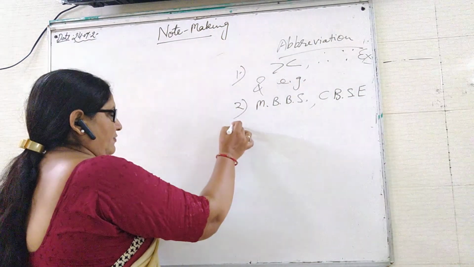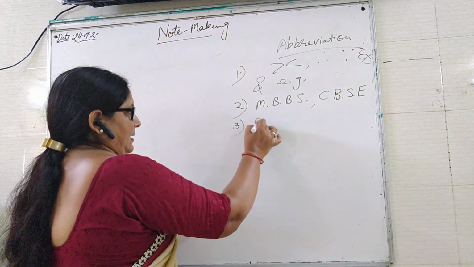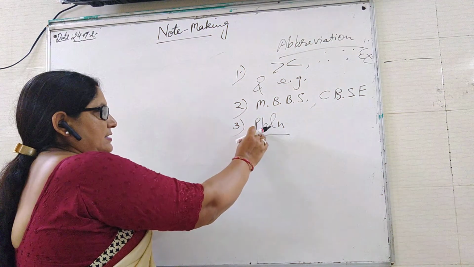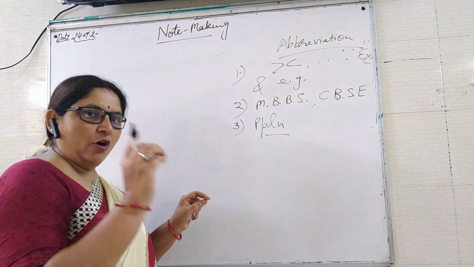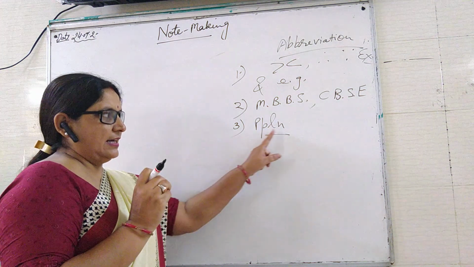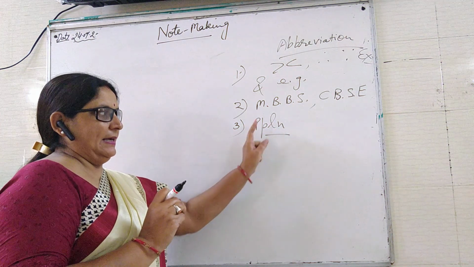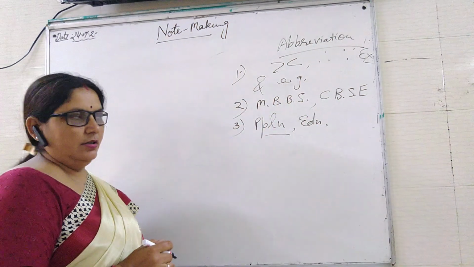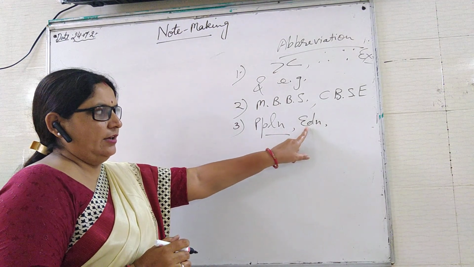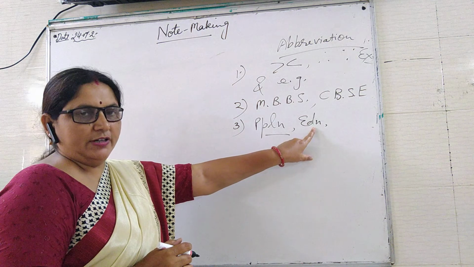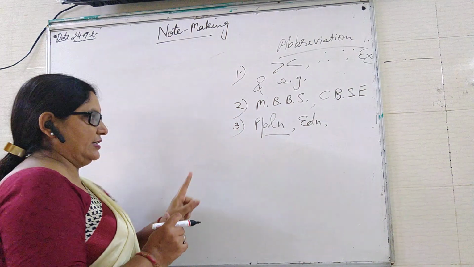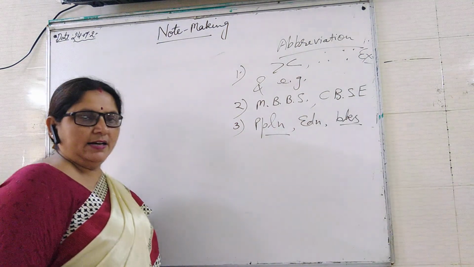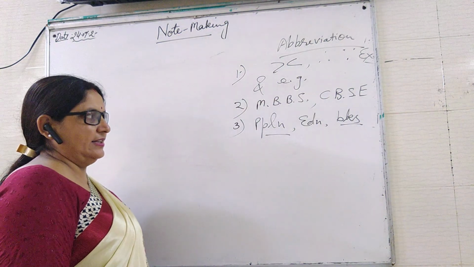Like this, some other words are also used. PPLN, population. We can see in these words that some vowels are missing. Vowels are not used. Population, PPLN. Education, EDN. Here only the first letter E is kept, but the other letters are missing, so it is understood that it is written education. Books, BKS. This is books. We can write in this way.